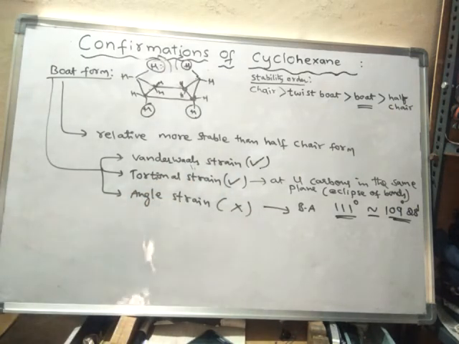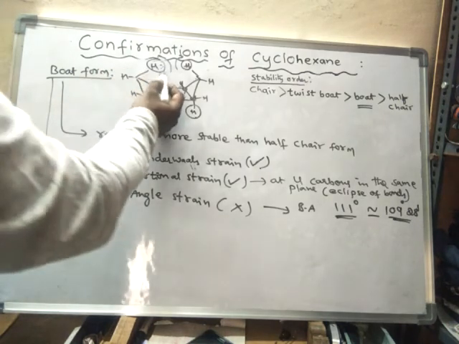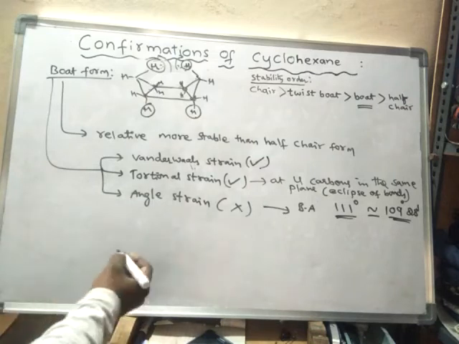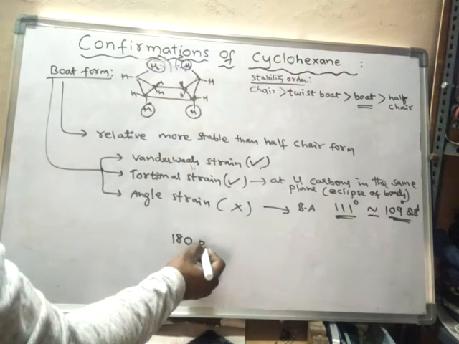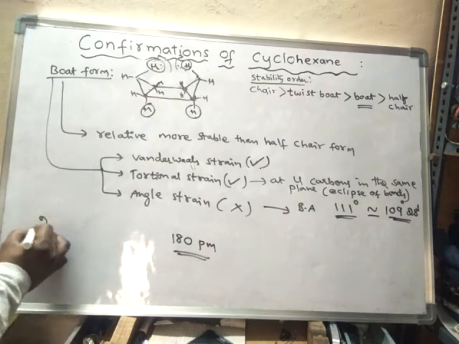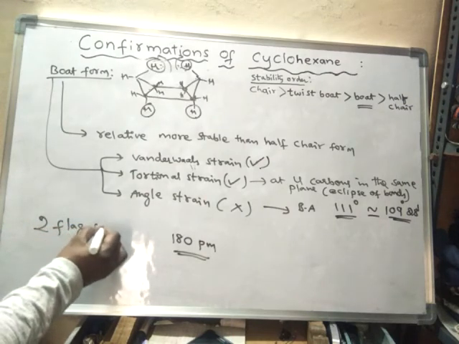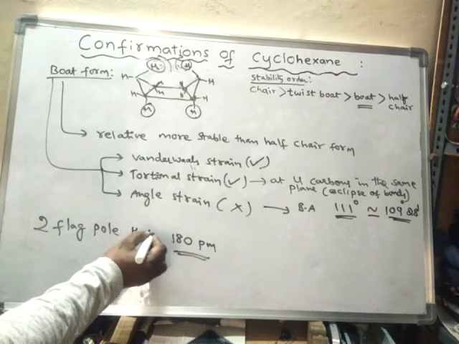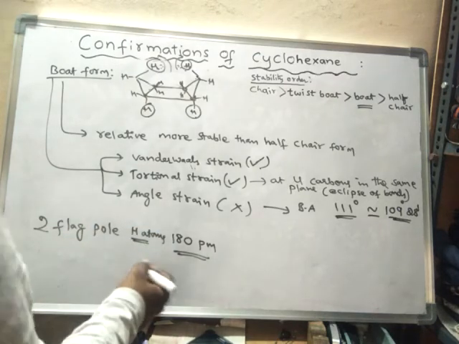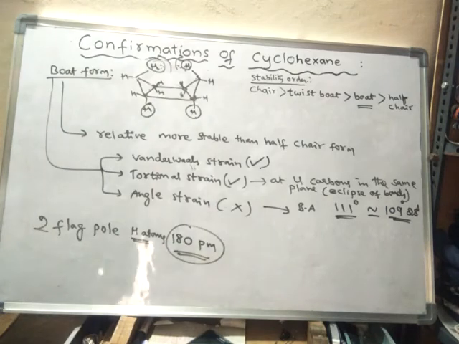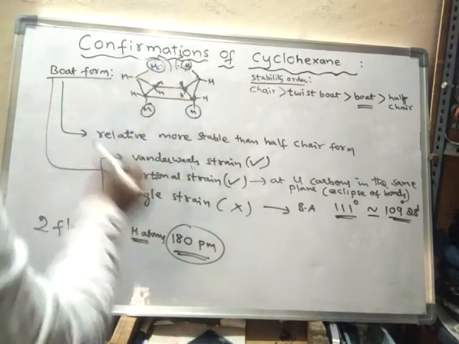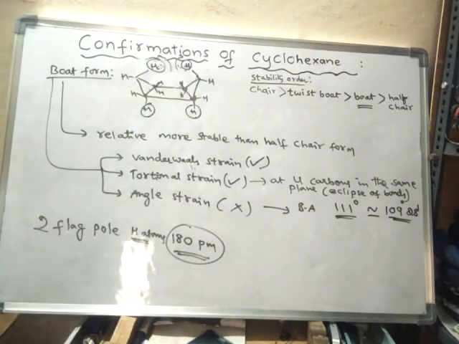The distance between the two flagpole hydrogen atoms is around 180 picometers. So that is why van der Waals strain is developed, and it somewhat destabilizes the conformation.